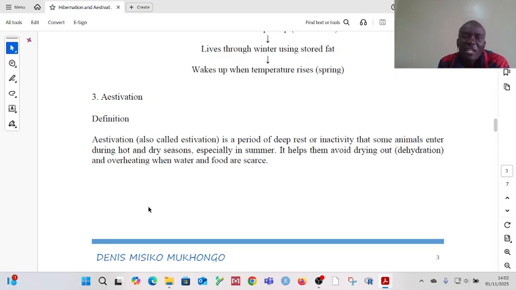The importance of these animals entering this period of rest or inactivity is that it helps them to avoid dehydration. Wakati yenye kuna jua, kuna temperature imeongezeka sana, it means maji hayapatikani. So the importance of the animal getting into this sort of inactivity is that it helps them to avoid being dehydrated, because there is not enough food, there is not also enough water during that time.